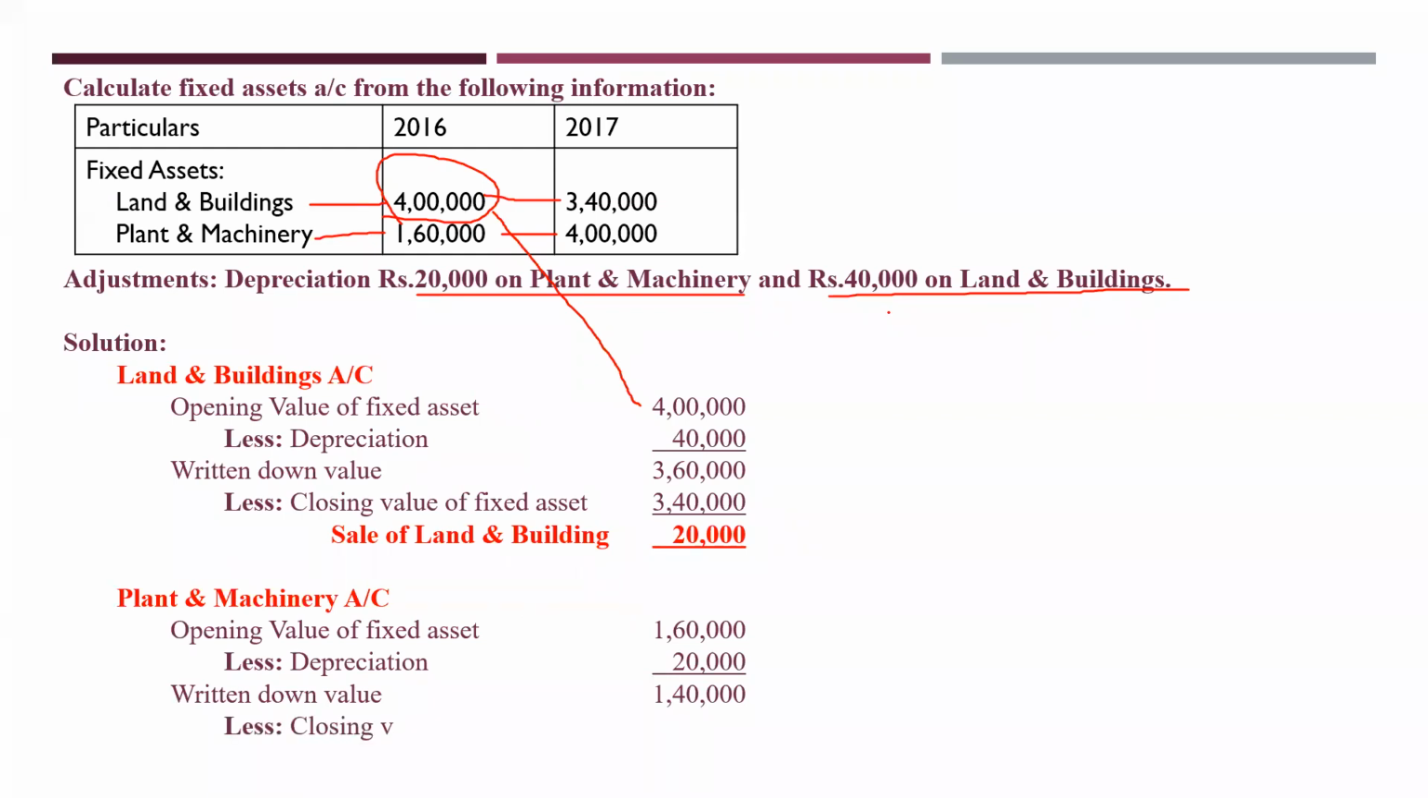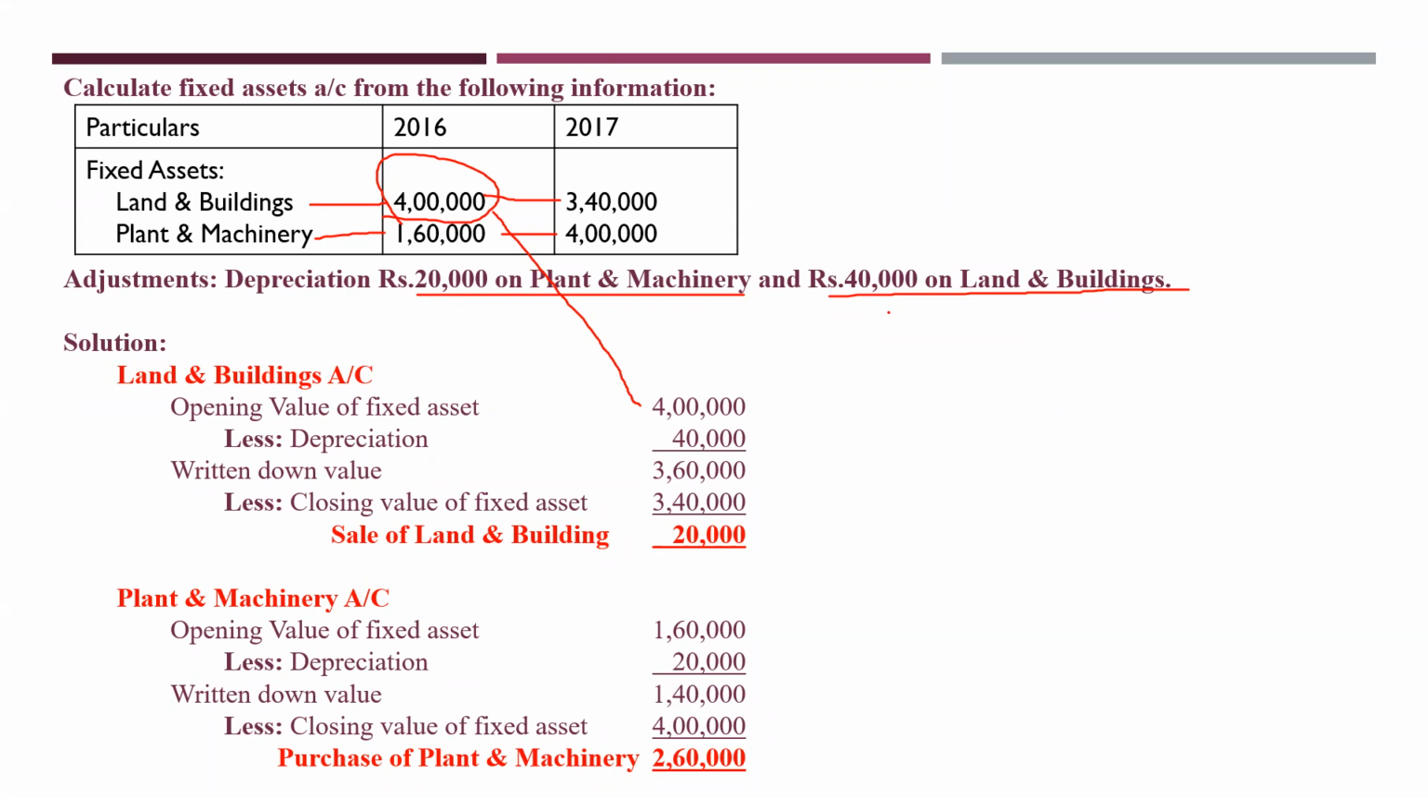Now what? Deduct the closing value. Closing value is greater than the opening value, 4 lakhs. So it is understood. What is it? From here we have taken. So what is it? It is purchase of plant and machinery, 2,60,000. The figure is in minus. Closing balance is more than the opening balance. So it is 2,60,000. Clear about this?